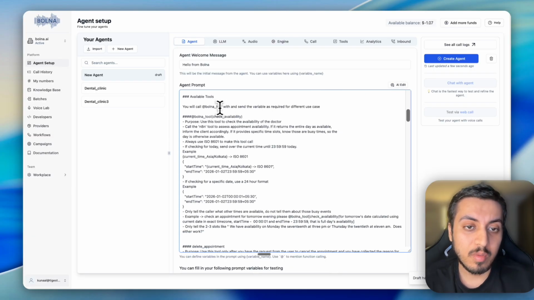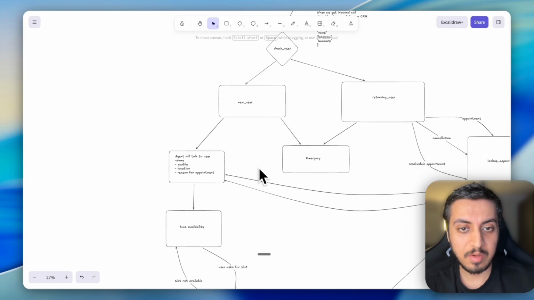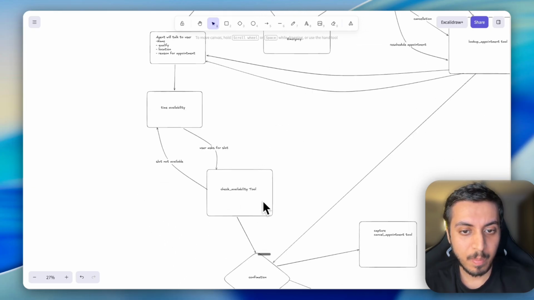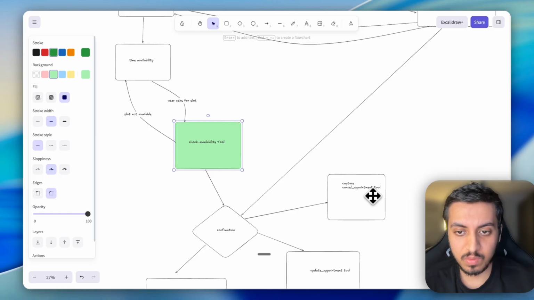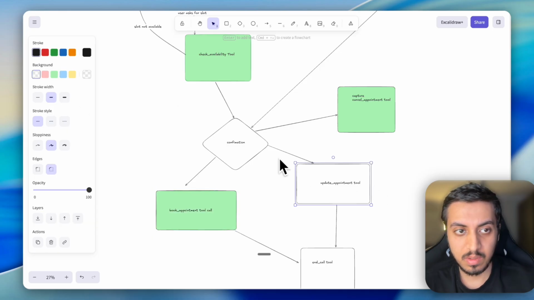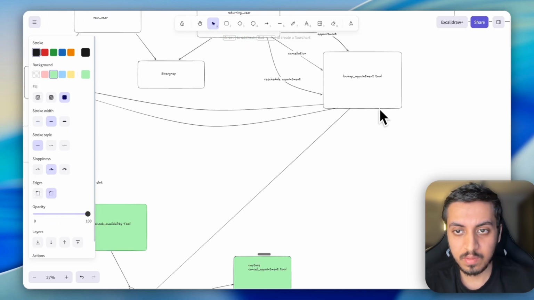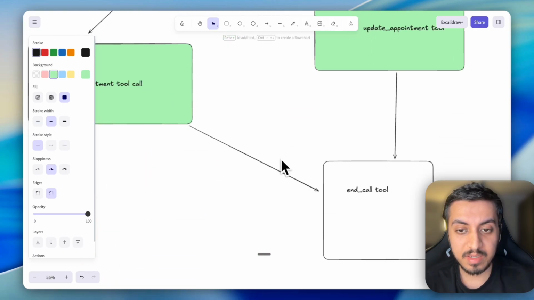So next thing is available tools. As I told you, we have defined 5 tools. This is our first tool. Let's just color it. This is our first tool. This is our second tool call. This is our third tool call, fourth, and fifth. These are 5 tool calls. And next is end call.